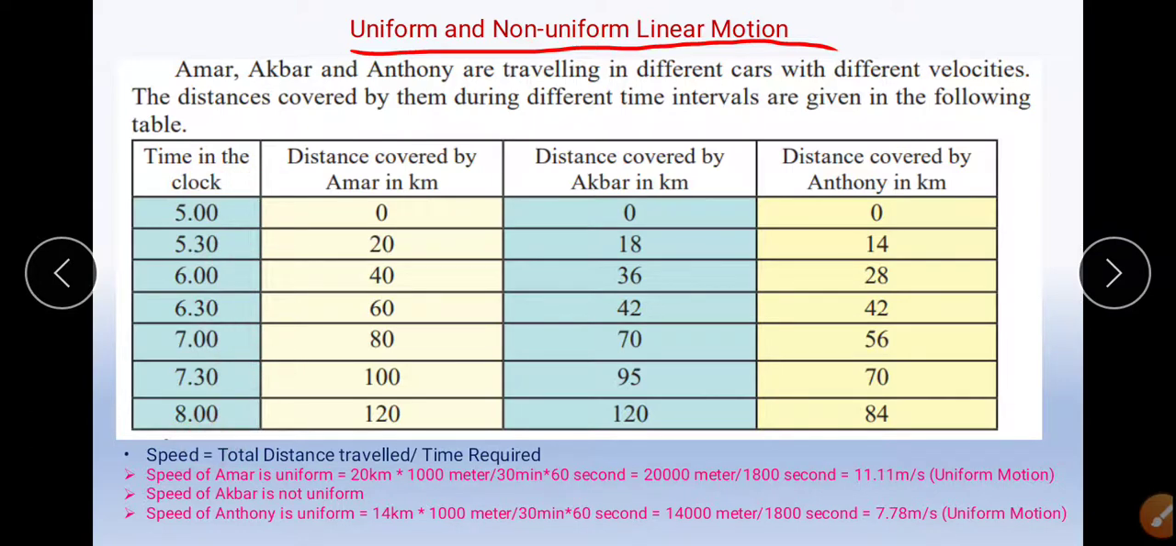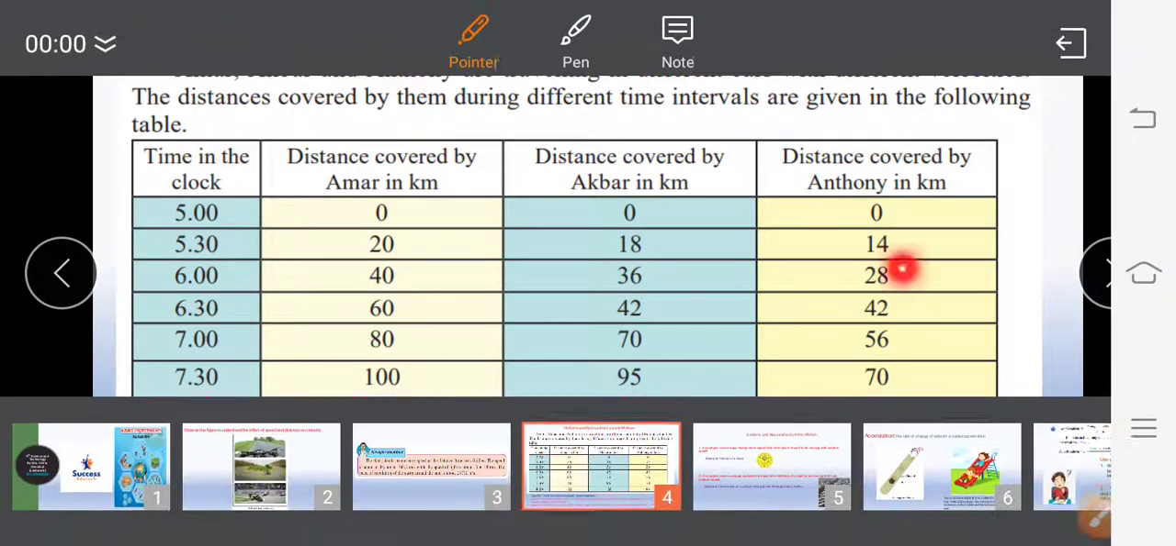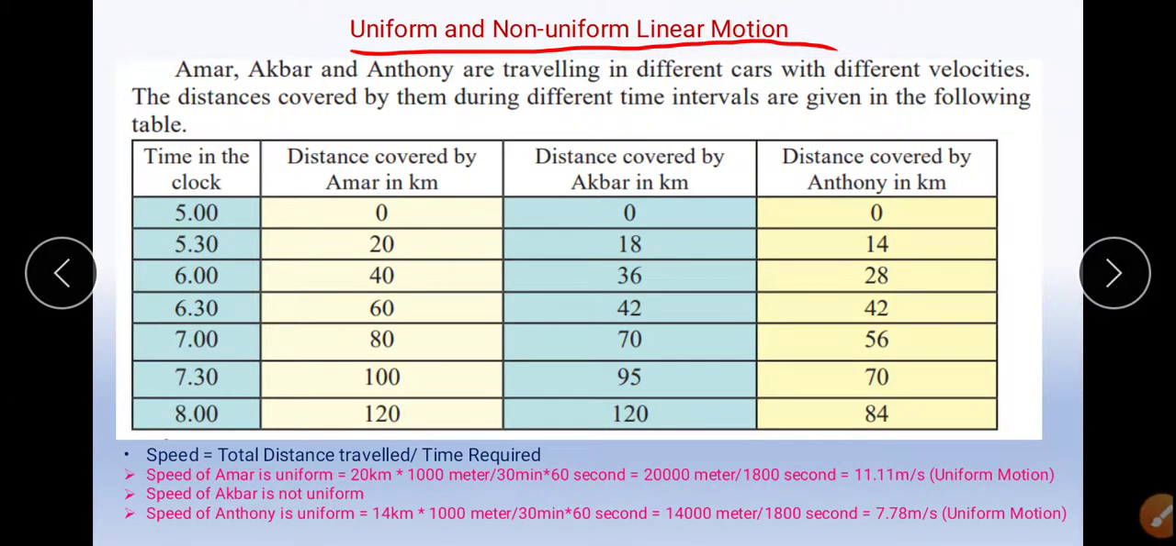The time interval is 30 minutes. Who has covered equal distance in equal interval? Amar and Anthony. Are all the distances covered by Akbar in the fixed time interval the same? No, it is not the same. Considering the distance covered by Amar, Akbar and Anthony in fixed time interval, what can you say about their speed? The speed of Amar and Anthony is uniform. The speed of Akbar is not uniform.